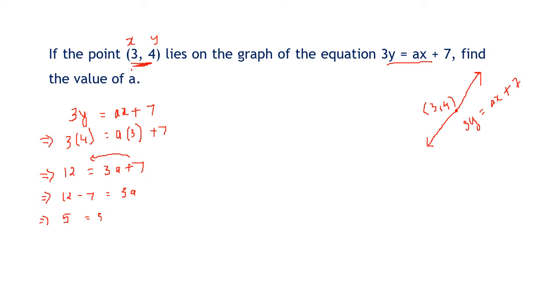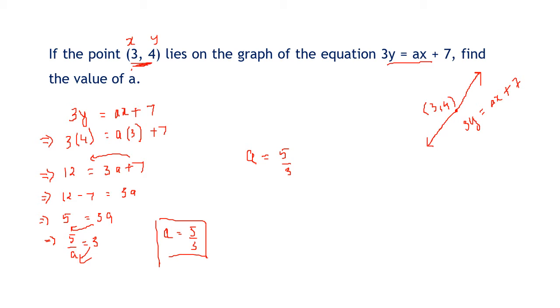So 5 is equal to 3a, which implies 5 upon 3 equals a. The 3 comes in division. So we get the answer: if this point is lying on the line, then the value of a is 5 upon 3.